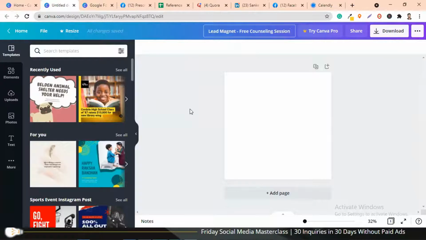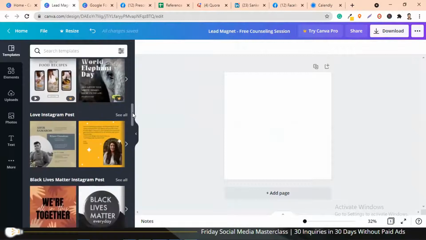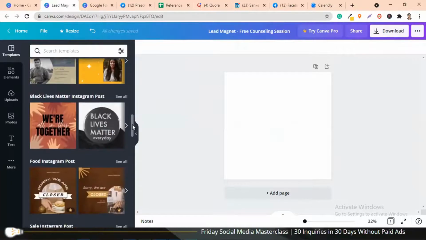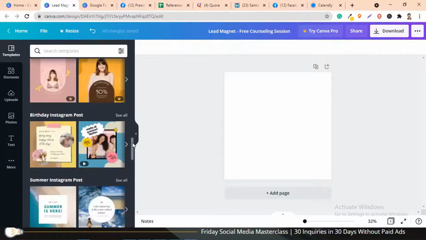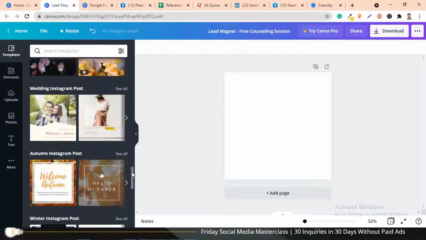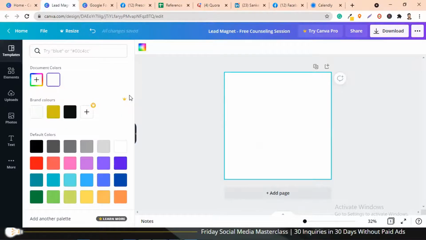Now what you can do is, there are multiple free templates available here. Once you choose Instagram post, there'll be a lot of templates which will pop up. You can either use one of these templates, or you can create your own. So right now I'll be creating my own template here. First of all, I'm going to give this a color. Let's say, for example, I'm going to keep it as yellow.